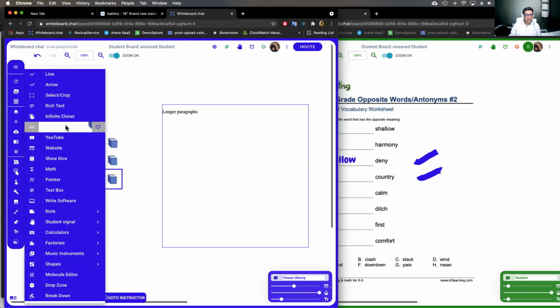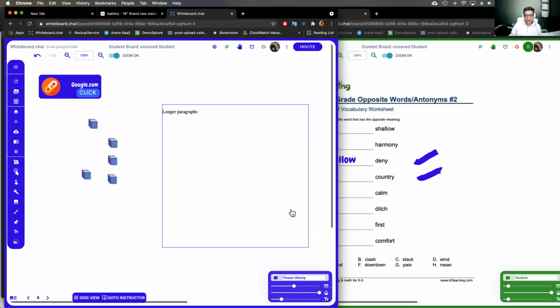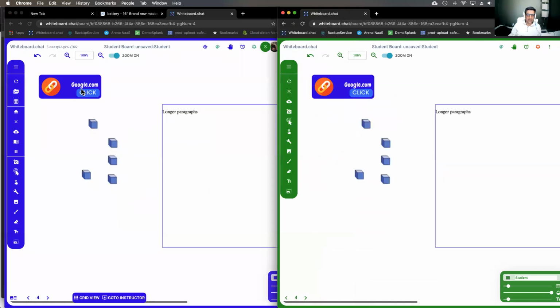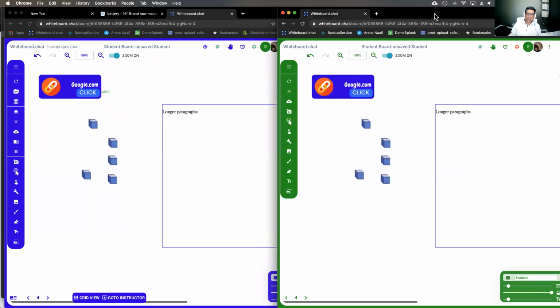You can create links. You can create a link to an external website, or a different page in the book. So if you want the students to go to a particular page, you can create a link. Or you can do auto corrections. We cover auto corrections in our advanced webinar. So you can either see our advanced webinar, or I'll quickly show you if we have time in the end, where you can create an auto correcting board with either drag and drop objects or with text boxes. So you see I created a link to Google.